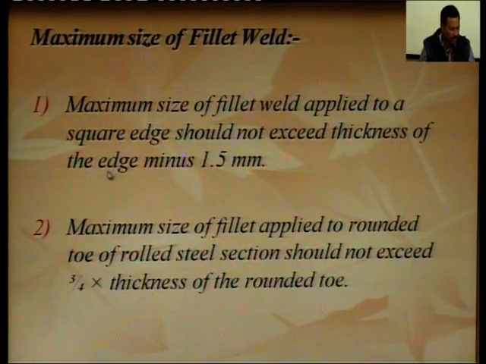Maximum size of the weld. Maximum size of the fillet weld applied to a square edge should not exceed the thickness of the edge minus 1.5 mm.